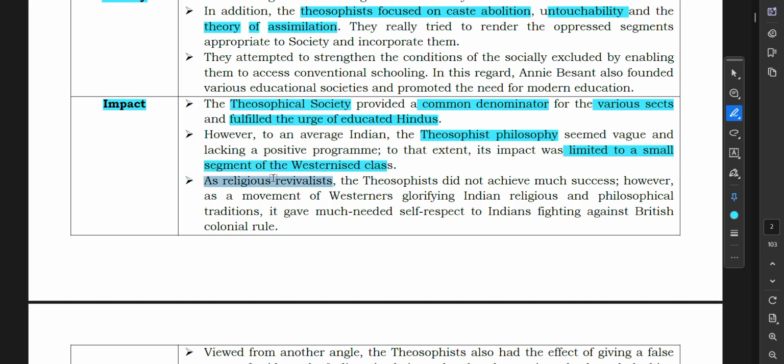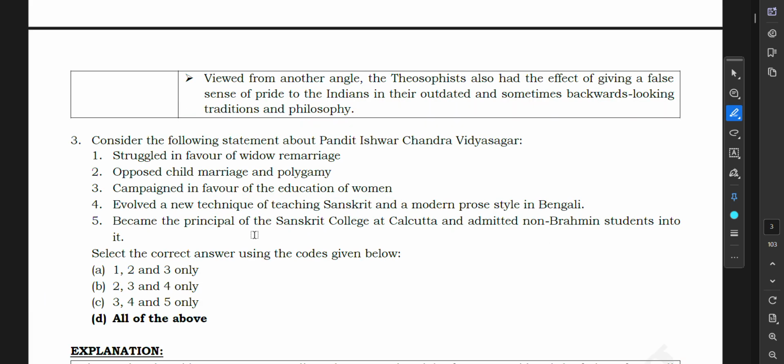As religious revivalists, the Theosophists did not achieve much success. However, as a movement of Westerners glorifying Indian religious and philosophical tradition, it gave much needed self-respect to Indians fighting against British colonial rule. Viewed from another angle, the Theosophists also had the effect of giving a false sense of pride to the Indians in their outdated and sometimes backward-looking traditions and philosophy.